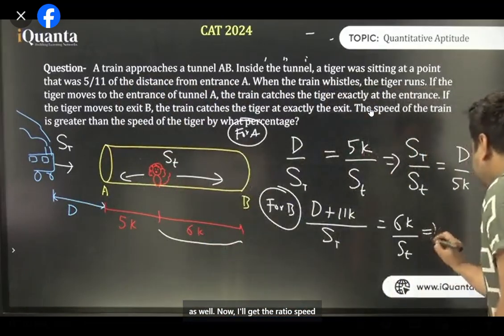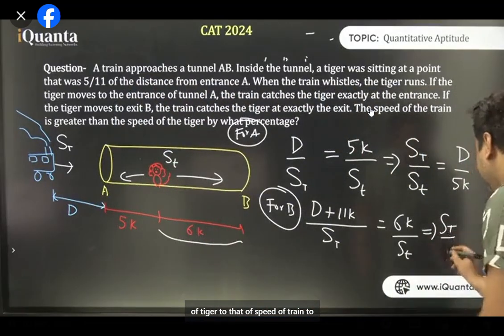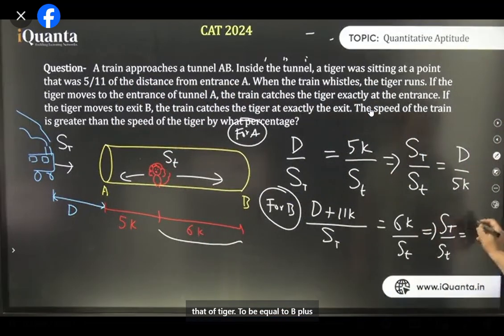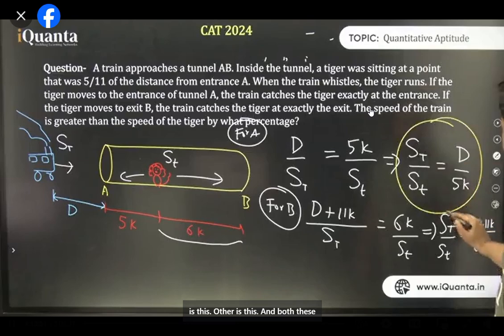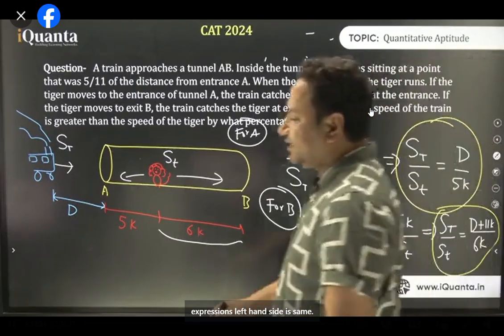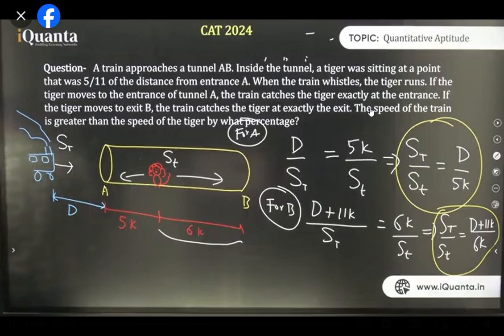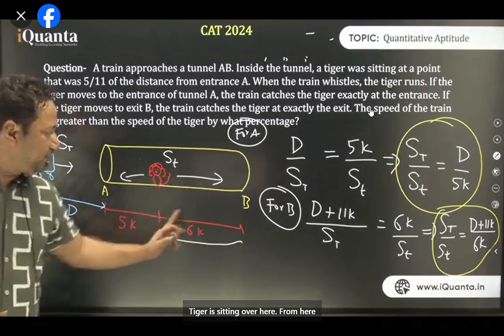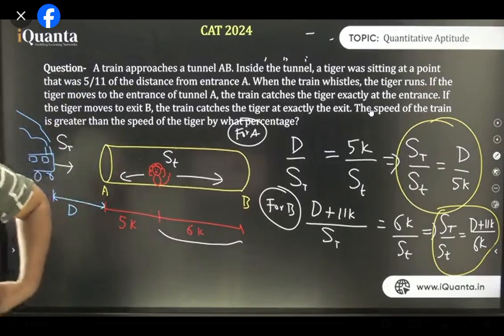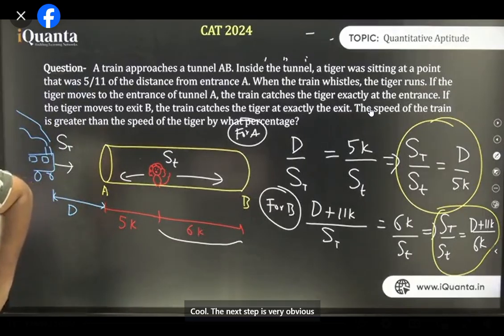Now I'll get the ratio of speed of train to that of speed of tiger to be equal to D plus 11k upon 6k. Is that clear? So now we have two expressions. One is this, other is this, and both these expressions, left hand side is same. So obviously we will be equating right hand sides. No, Pritham, tiger ko 6k hoga na? Tiger is sitting over here. From here till here, it's 6k only. Cool. The next step is very obvious, that you have to equate the right hand side.